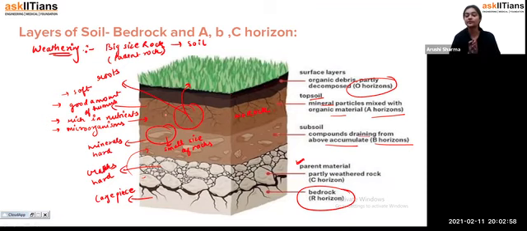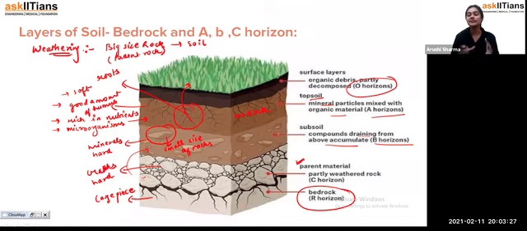And from the soil profile, what we have seen is that initially we have the bedrock. We are starting from the downward side now. The bedrock has very large pieces of rock. Now with the help of wind, air, or natural phenomena, these bedrocks break down into small size rock, or partly weathered rock, which does not have any soil, nutrient, or mineral so that crops can grow over it.